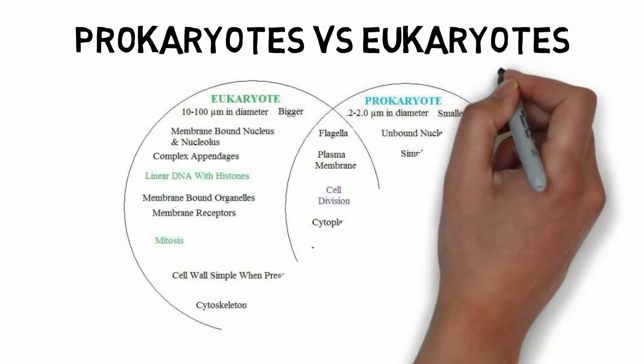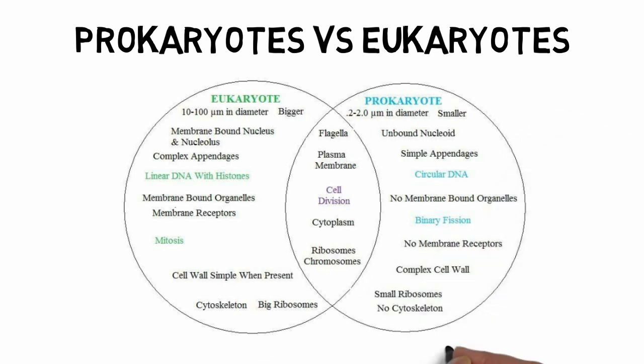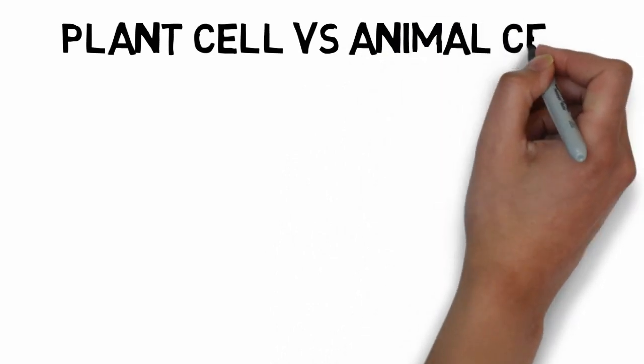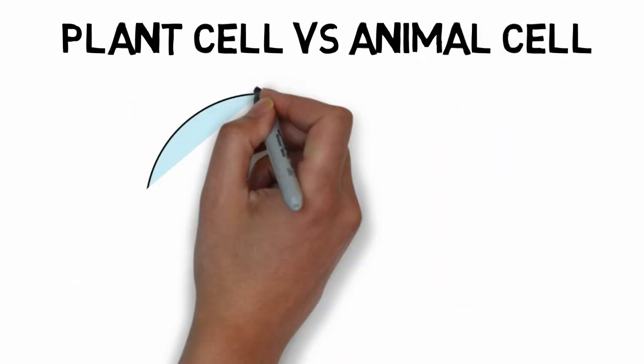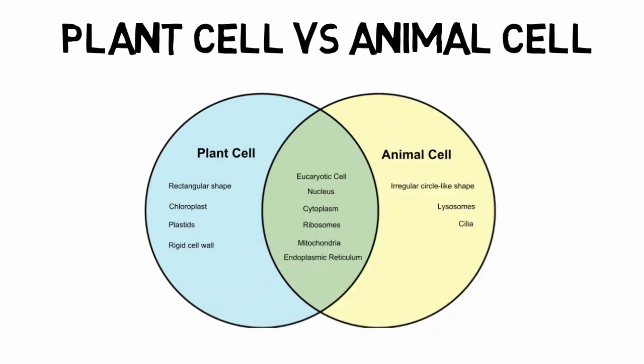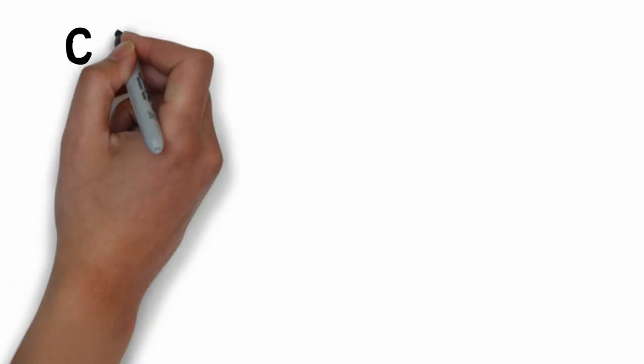So you have to prepare the differences between the prokaryotic cells and the eukaryotic cells. Right now on your screen there is a comparative study of prokaryotes and eukaryotes. There is a Venn diagram showing the left one as a eukaryote and the right one as a prokaryote, and the intermediate portion shows the common features of eukaryotes as well as prokaryotes. Now the same as this, there is another difference between the plant cell and the animal cell. So again there is a Venn diagram showing right now on your screen. The left one is the plant cell and the right one is the animal cell, and the shared portion in between these two circles shows the common features of both the animal cell and the plant cell.